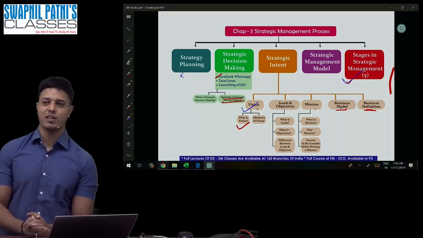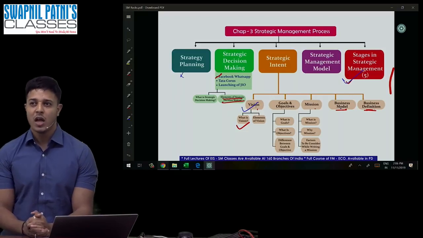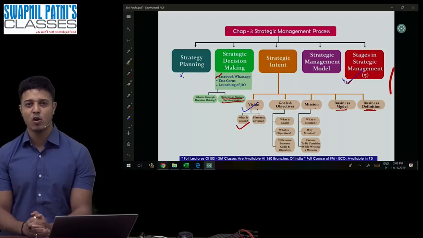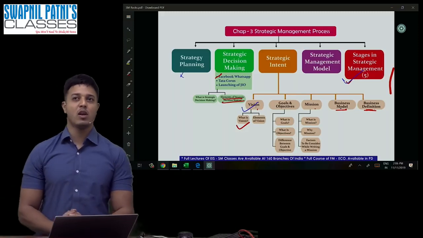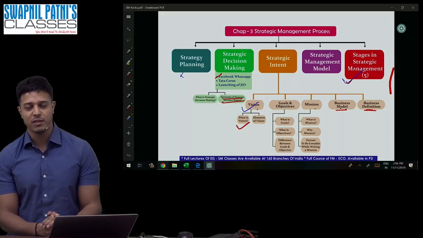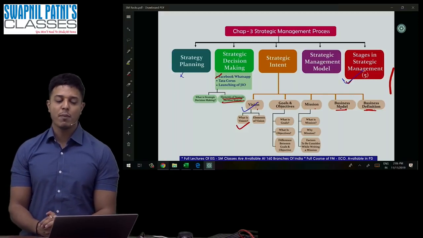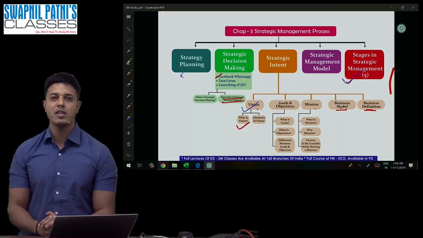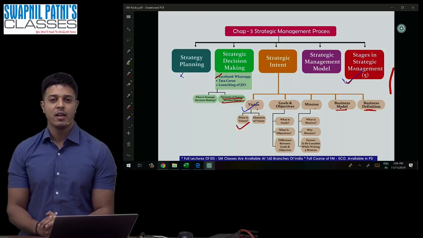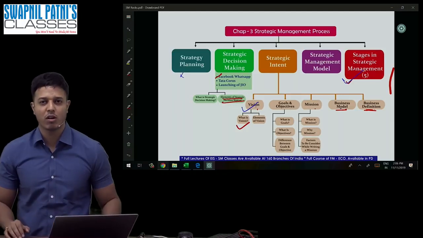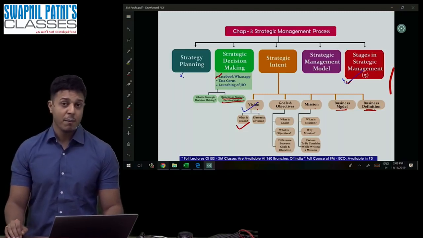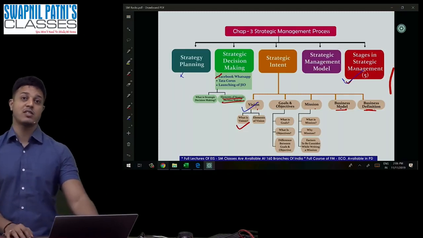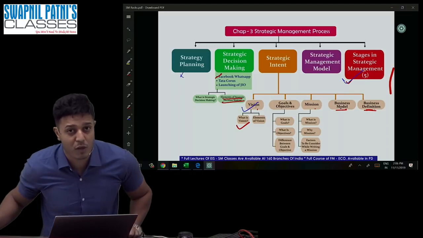Suppose you are taking a decision about buying a laptop or hiring a number of employees. Such decisions are not called strategic decision making, because a lot of resources are not involved. They are not very important decisions for the organization. In strategic decision making, if one decision goes wrong, it will have a really bad impact on the organization. So you have to be very careful, because a large amount of resources are involved. Such decisions are taken by only the top management of the organization.